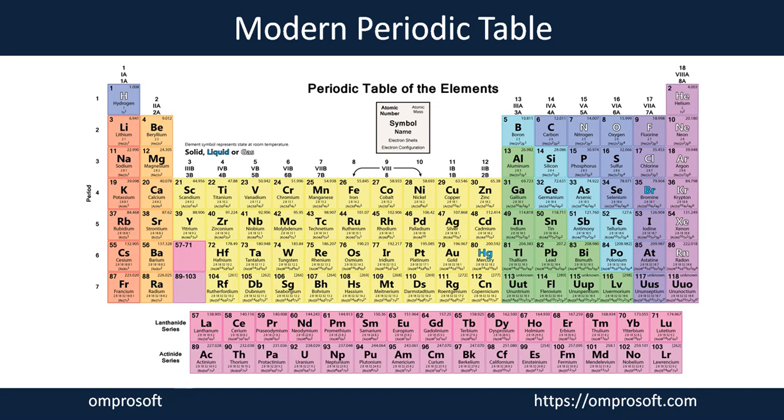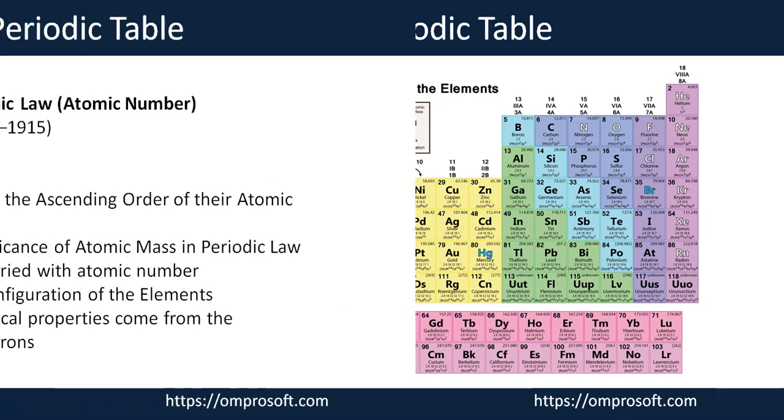So this modern periodic table helps us a lot while we study chemistry, while we study the elements, and while we perform any chemical reaction or any practical in the laboratory. This periodic table helps us a lot while we study each and every substance present in nature. Now we will discuss the basic principle followed behind making such a fantastic modern periodic table for us.